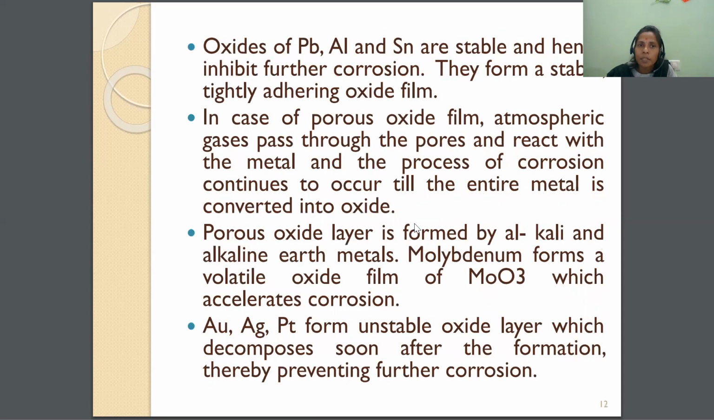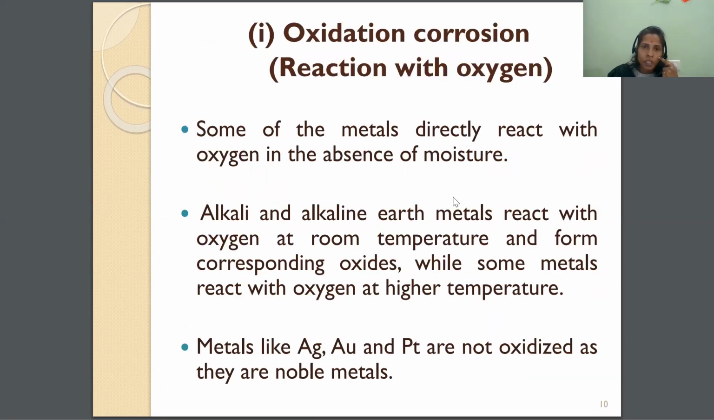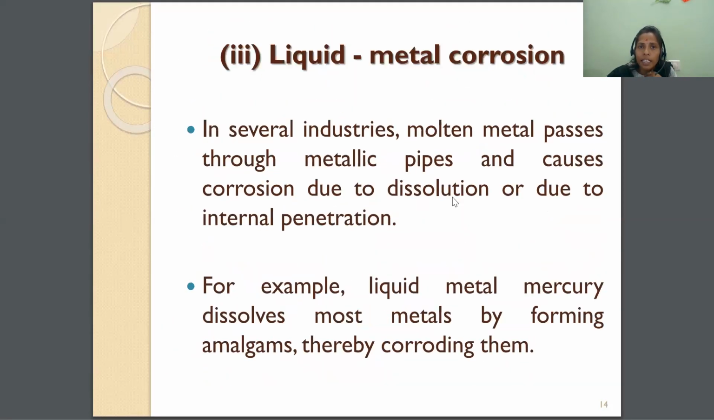So these are the three types of corrosion. What are the three types? One is oxidation corrosion, the next one is corrosion by other gases, and the third one is liquid metallic corrosion. So these come under the dry theory of corrosion.